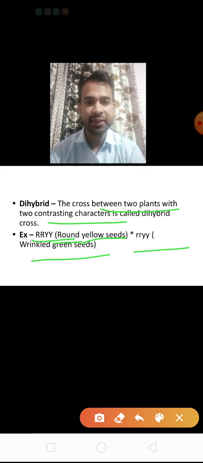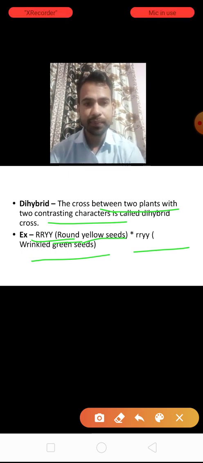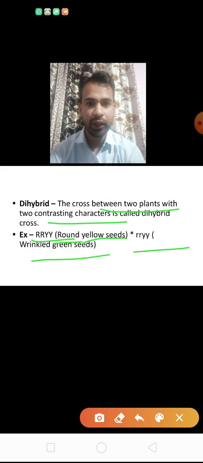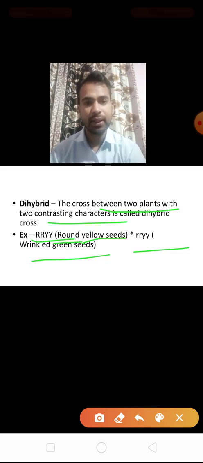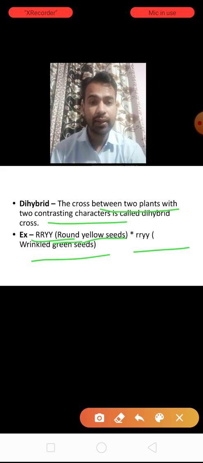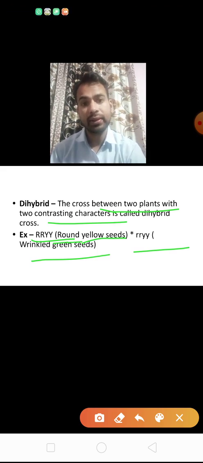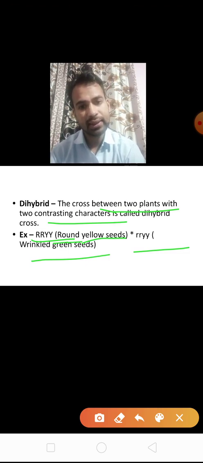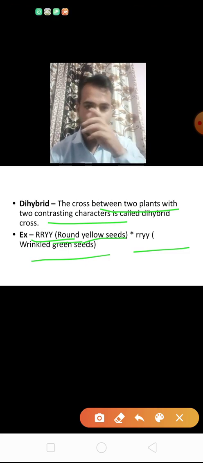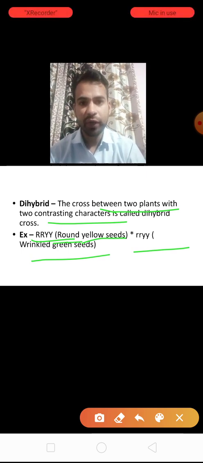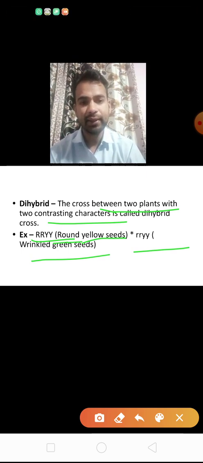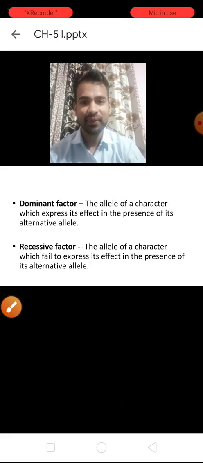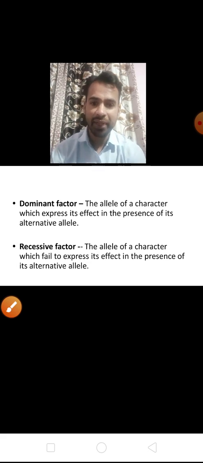Clear about dominant and recessive? They are alleles of a gene that control the characters, shape and color, and they have two alleles, one dominant, another recessive. Dominant here is round yellow seeds, and recessive is wrinkled green seeds. Now next, dominant and recessive.